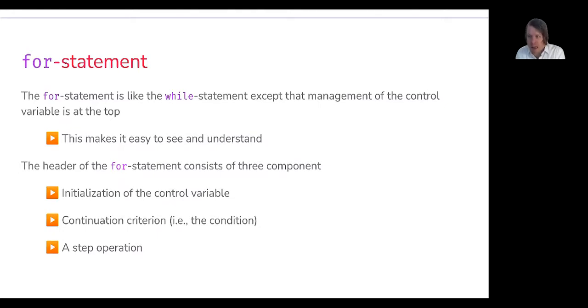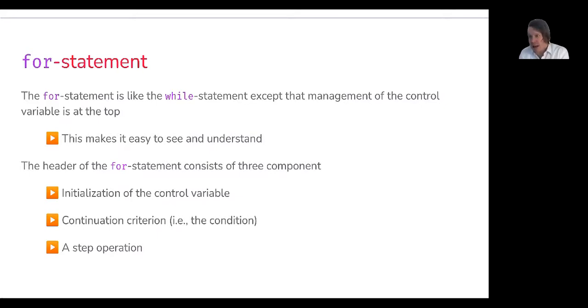We're not kind of walking through and waiting until some other condition is arrived at. We know this needs to be done X number of times, so I'm going to execute it as such. So having this kind of control information up top makes the loop very easy to read and understand.